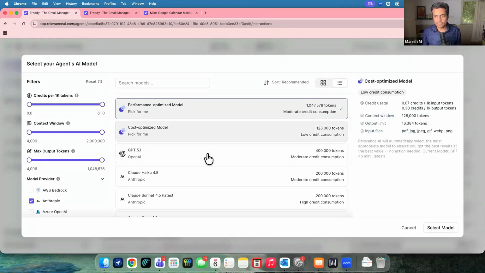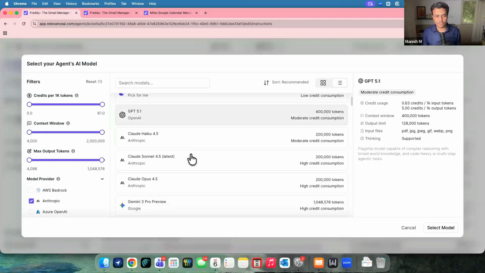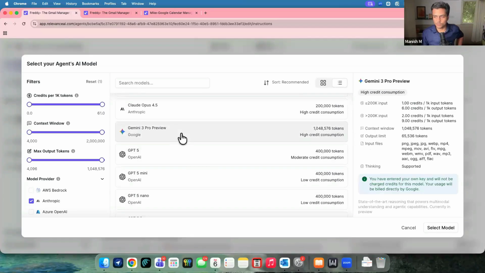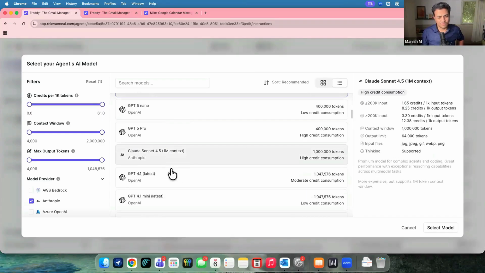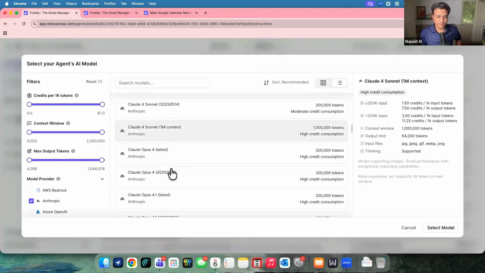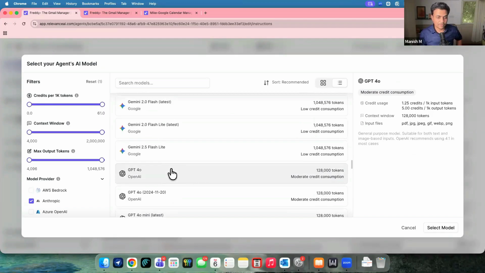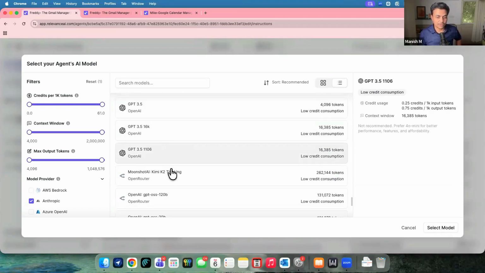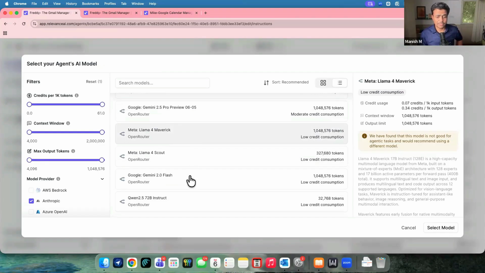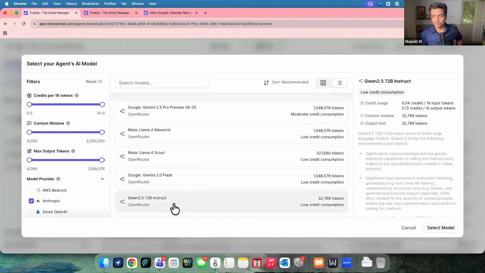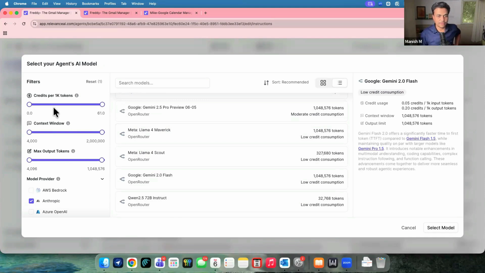Along with this, in case you are not sure which one to go with, you can figure out a list of multiple different options over here. So let's say Gemini Pro is there, GPT-5, Nano, plenty of different LLMs are available. Not only the popular ones, but also ones that are just coming out. Moonshot is there. I saw even Meta Llama is there. Qwen is there, right? So plenty of different APIs and LLMs are available, and you can even filter down right